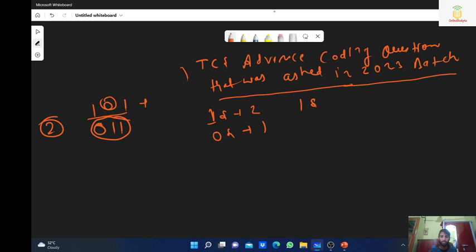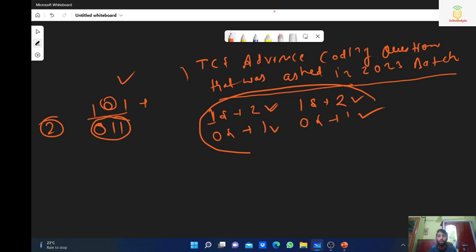Let's do the same thing in the second string. Count the number of ones, that is 2, and count the number of zeros, that is 1. So if the count of ones in the first string and the second string is equal, and the number of zeros in the first string and the second string is also equal, so if all four are equal, then we conclude that the answer will always be yes.